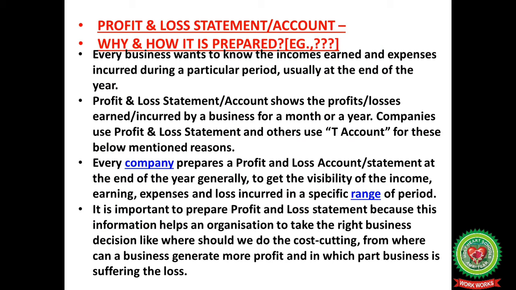Next, why profit and loss account statement is prepared and how it is prepared. We will learn how it is prepared with the help of few examples. Every business wants to know the incomes earned and expenses incurred during a particular period. Usually, at the end of the year, profit and loss statement or account shows the profit or losses incurred by a business for a month or for a year.